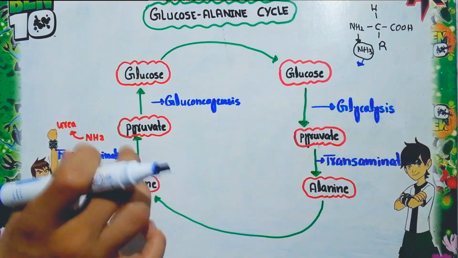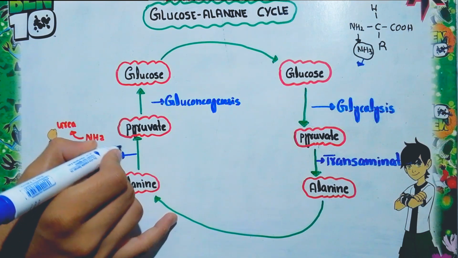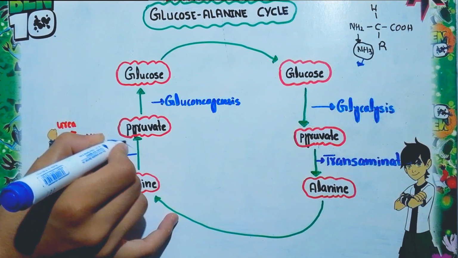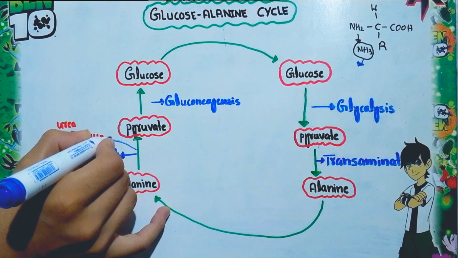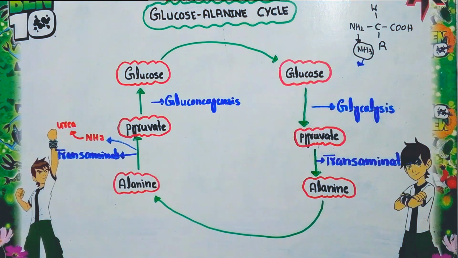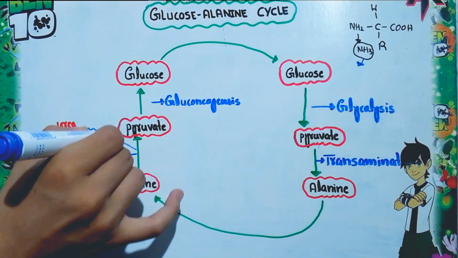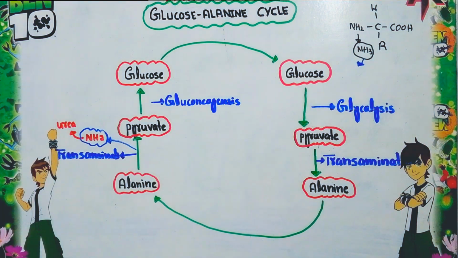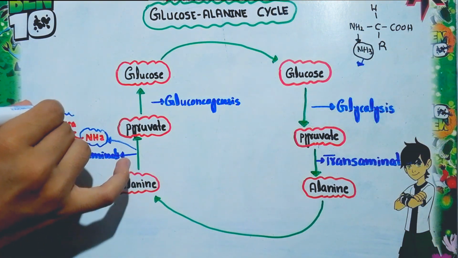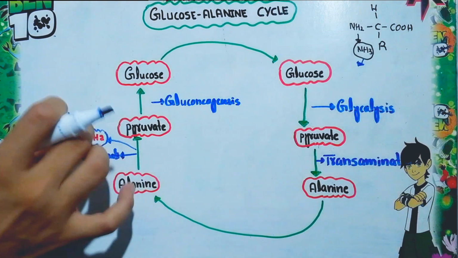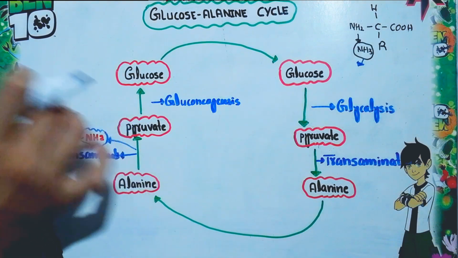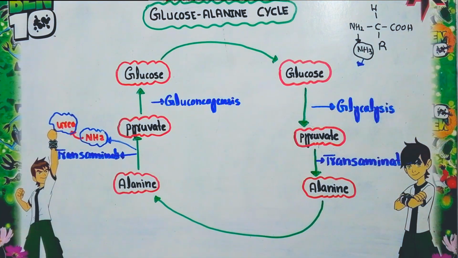Look here, this is alanine. The amino group is removed from the alanine, and this toxic ammonia, through the urea cycle, is converted into the less toxic form, urea. This conversion of ammonia occurs in the liver through the urea cycle.